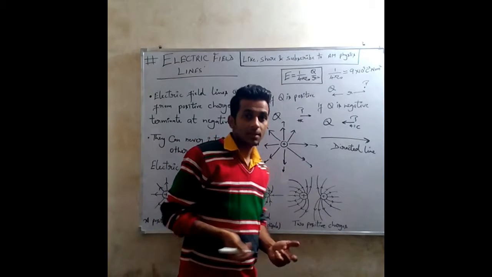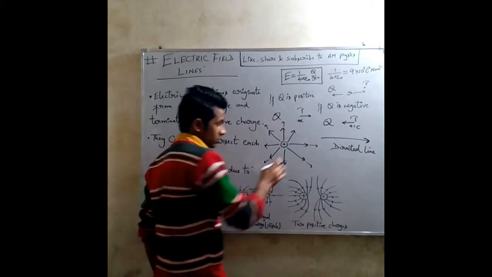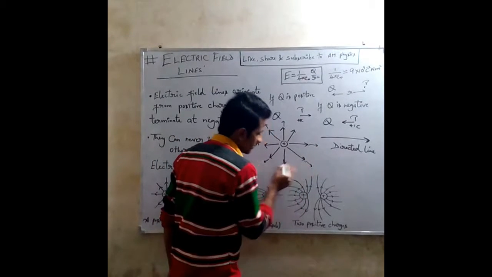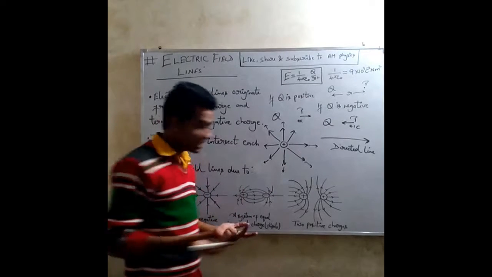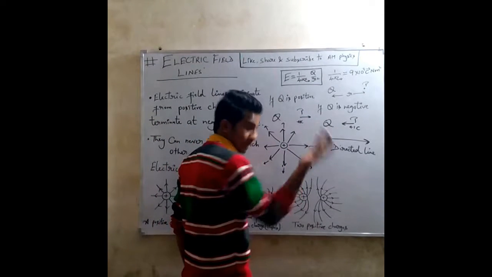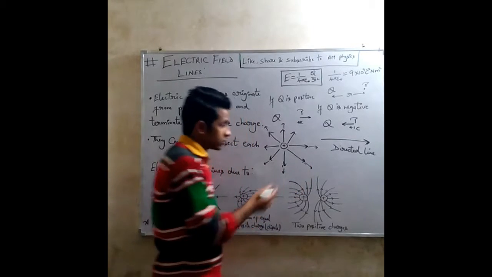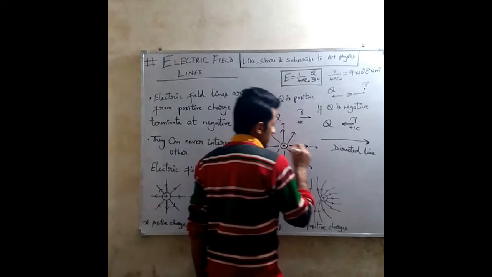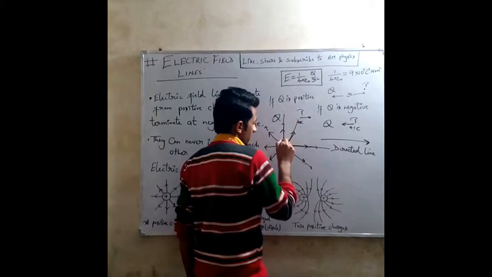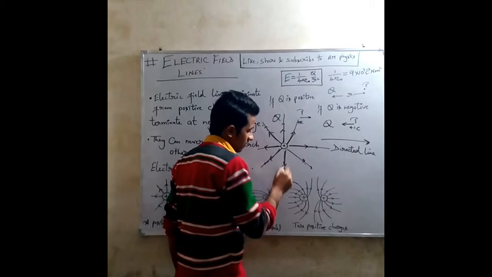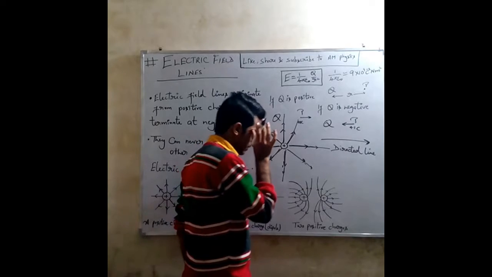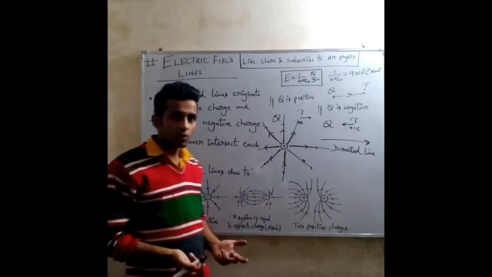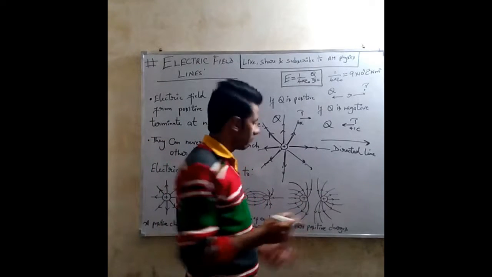But since electric field represents the force on a unit positive charge, this representation can sometimes be misleading, because here you can see there are some gaps between these two lines. So it may seem that if we place a positive charge, or any charge, in this gap, the charge will not experience any force because there is no line. So a better way to represent this is to connect these lines. Now we have removed the gap, which means we have removed that misleading information. These arrows again represent the direction of electric field, but now the magnitude of electric field is given by the density of electric field lines.